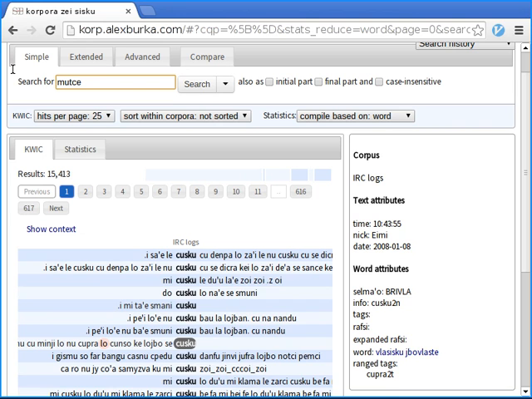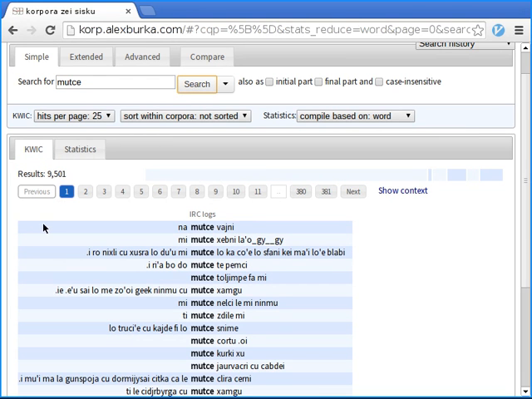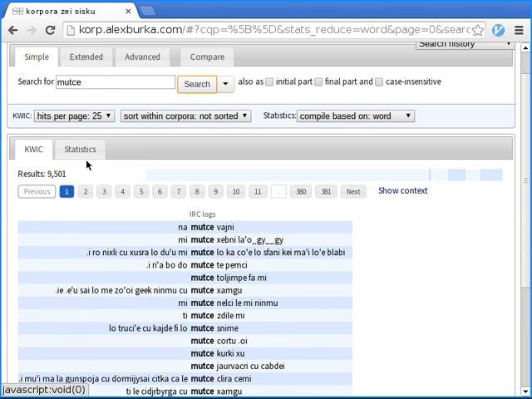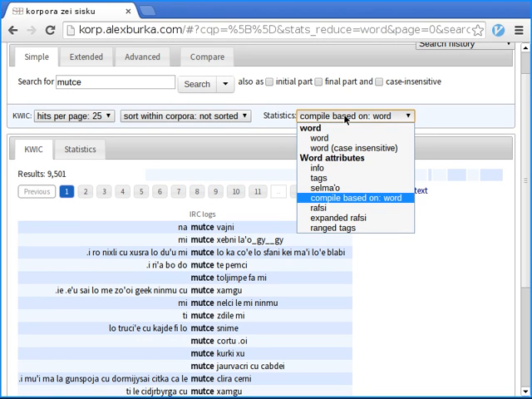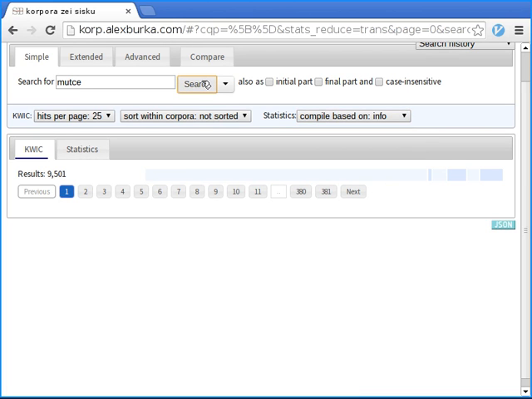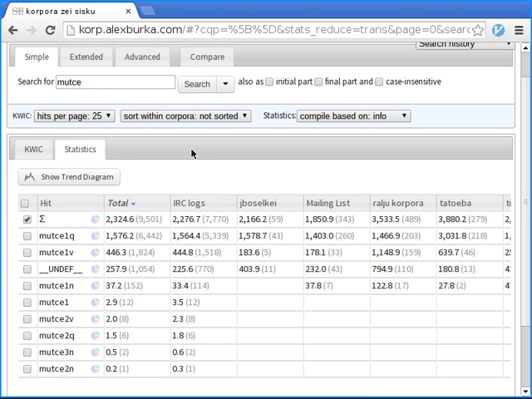Okay, let's see what we can do with this. Let's search for mucti. So mucti is used both as a seltau and a tertau, and we can get the statistics for that as well. So we can do statistics based on tags, info, I mean. So let's search again and click the statistics tab. Takes a little while to compile.